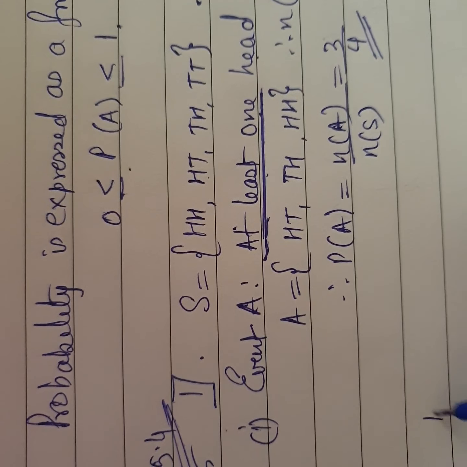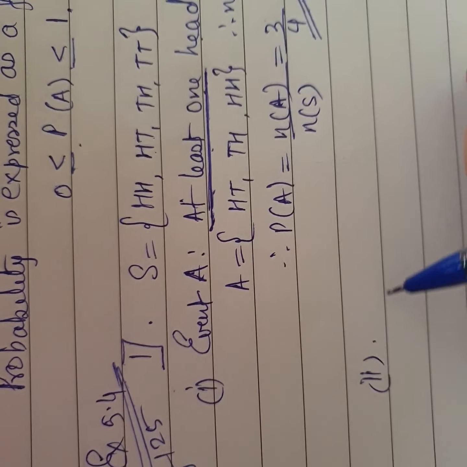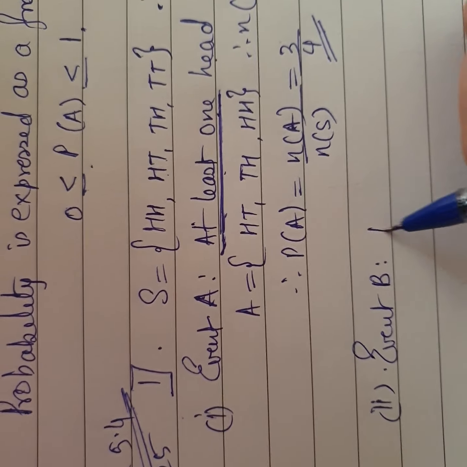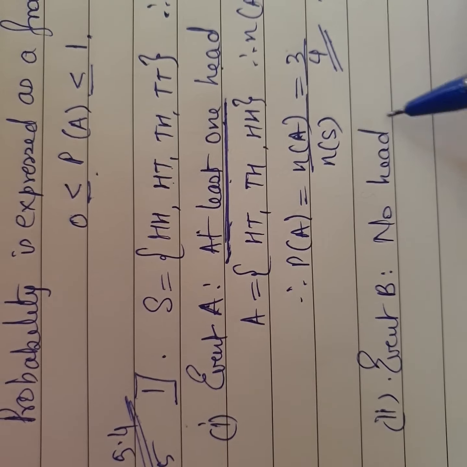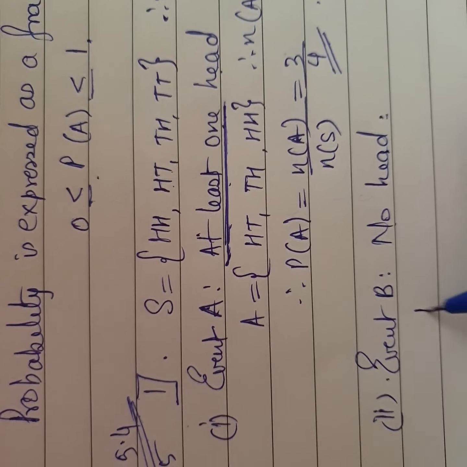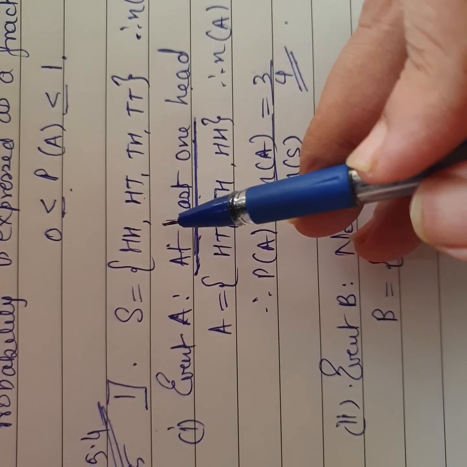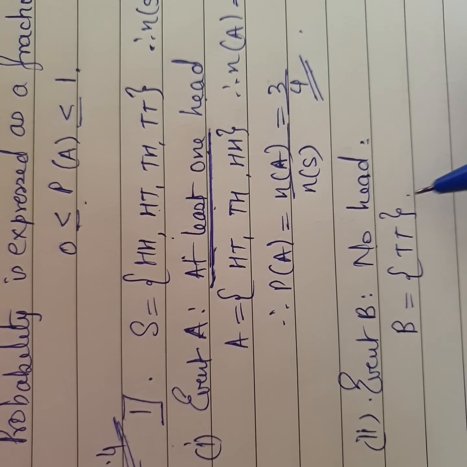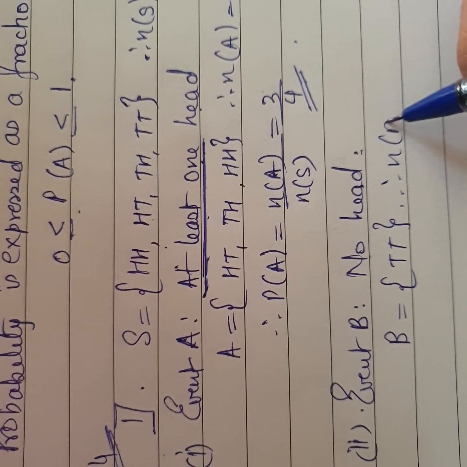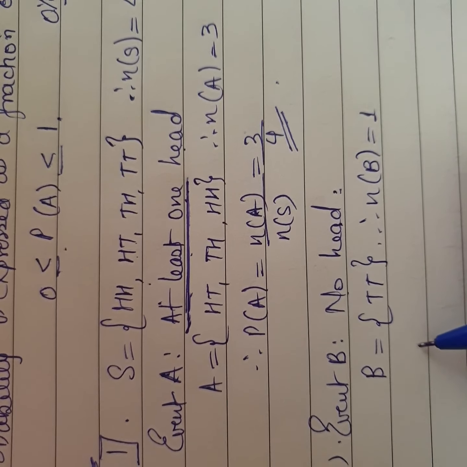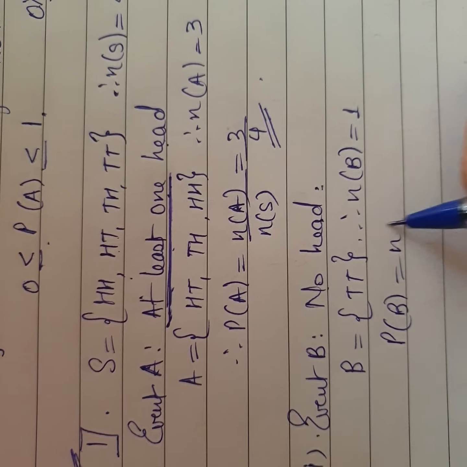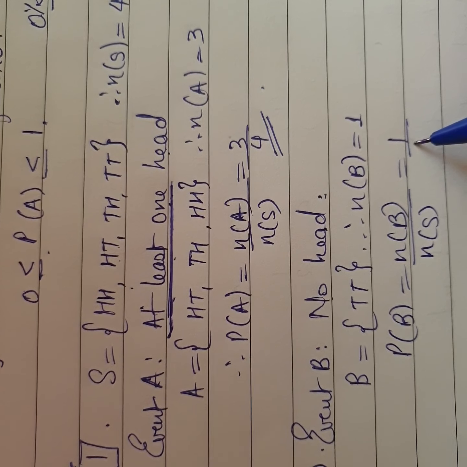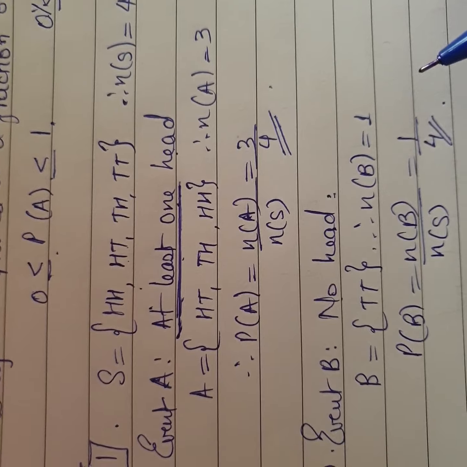Similarly, you have an event B, which says getting no head. So event B is no head. I don't want a head, so there is only one possibility, and that's TT. Therefore, the number of elements in B is 1. Probability of B is number of B upon number of S, and that's 1 upon 4. So your first sum is over.